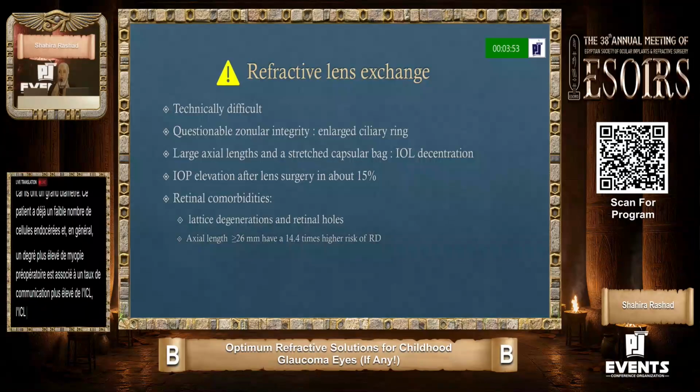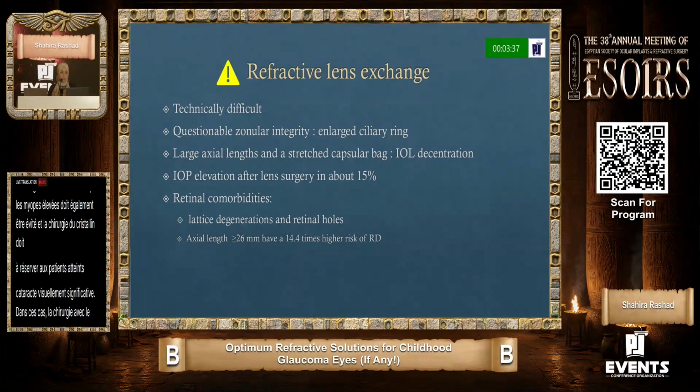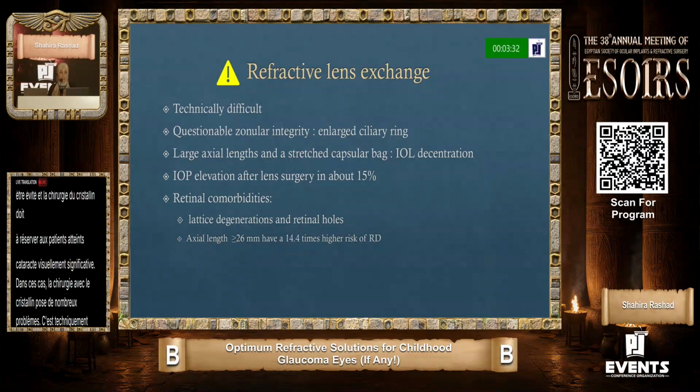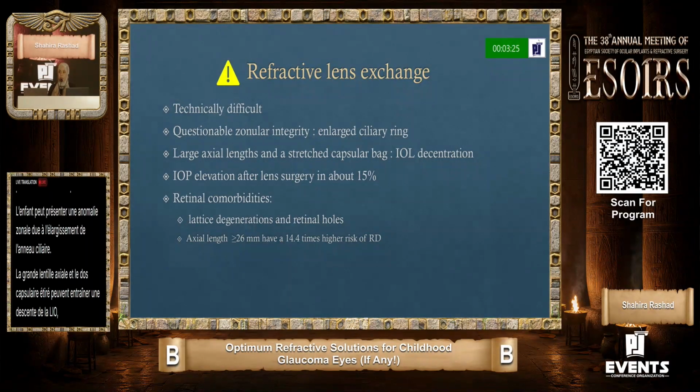Refractive lens exchange for the high myopia should also be avoided, and lens surgery should be reserved for patients with visually significant cataract. There are many problems with doing surgery on the lens in these cases. It is technically difficult. The child may have zonular abnormality from the enlarged ciliary ring. The large axial length and the stretched capsular bag can result in IOL decentration. And any surgery can result in IOP elevation postoperatively, which can deteriorate the glaucomatous optic neuropathy.